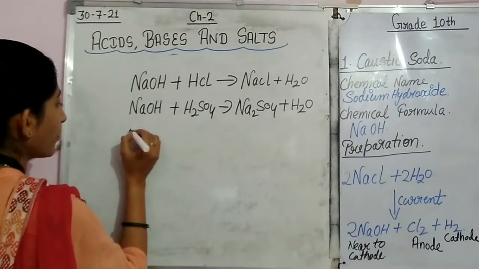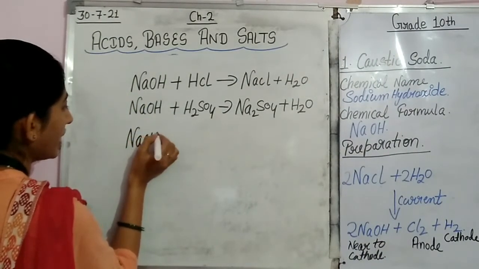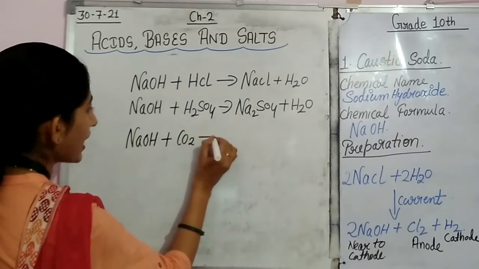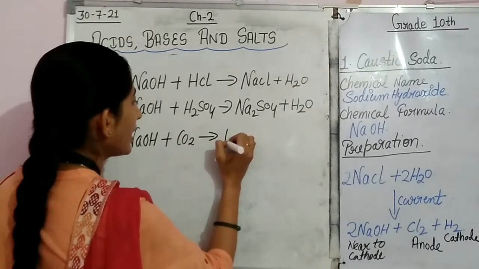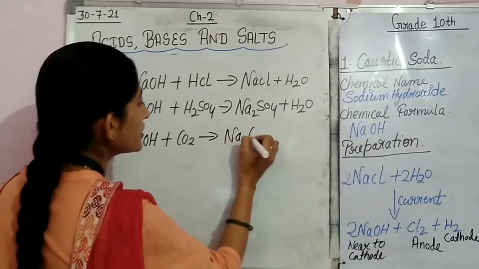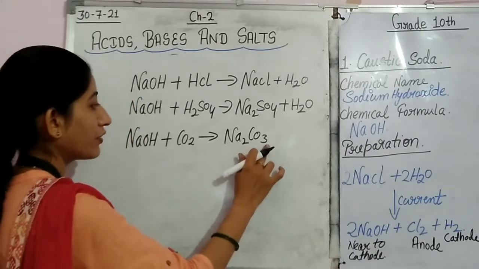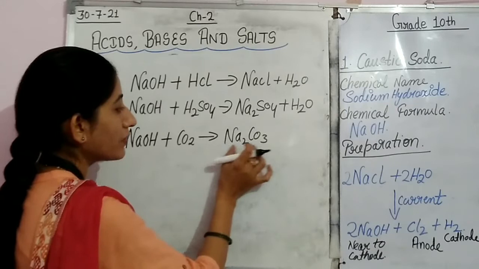So we have sodium hydroxide and we are reacting it with carbon dioxide and we are getting Na2CO3. What is it? Not sodium bicarbonate, but sodium carbonate.